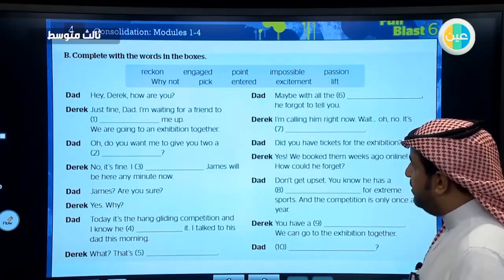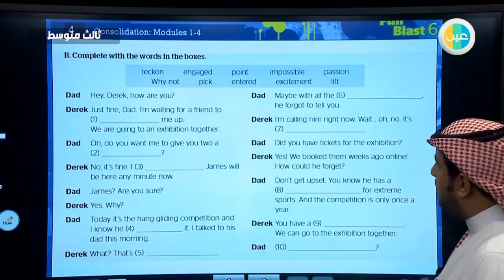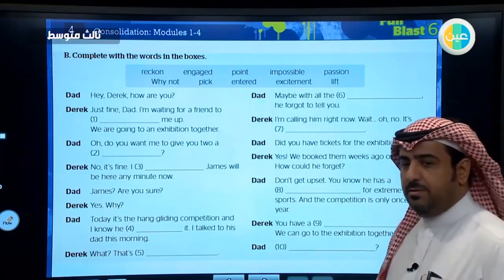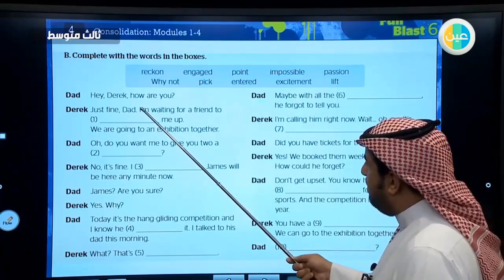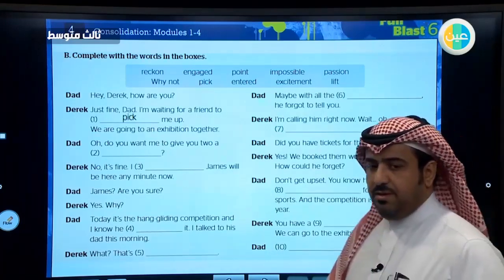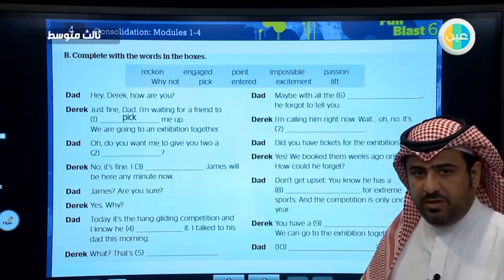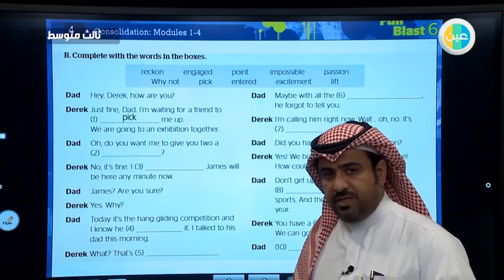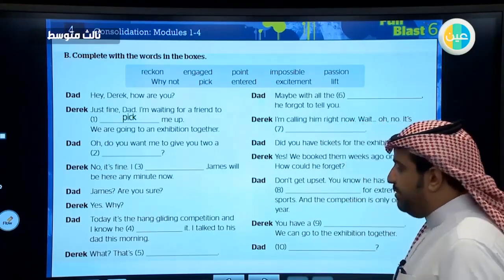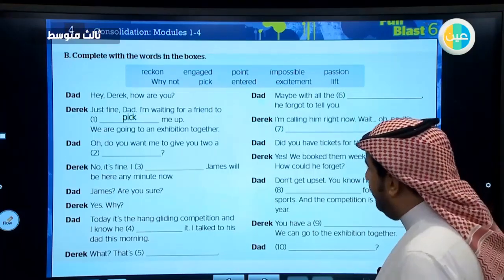So what is the appropriate word here? Try to think. Yes, you're right. It is pick. Pick me up. To pick somebody up is to take him. Usually he will be waiting for you, and then you take him in your vehicle, car or something, and pick him up. That is the meaning of that.